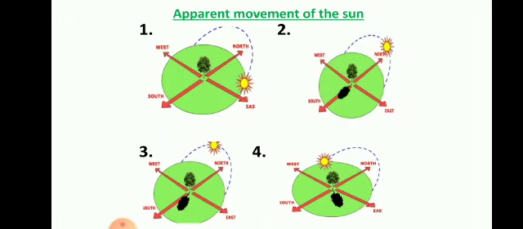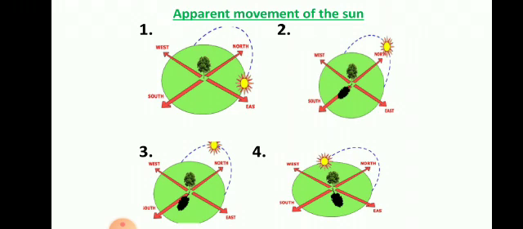Let's have a look at this figure and try to understand how the apparent movement appears. In the first figure, the sun is rising in the east and slowly moving towards the west. Actually the sun is not moving anywhere. The sun is steady, but the earth is moving. But if we are standing here, it will appear that the sun is moving from one end to the other. Accordingly, the shadow of the tree will be seen.